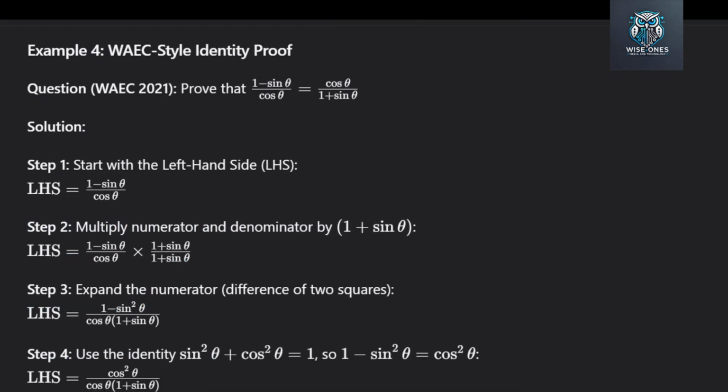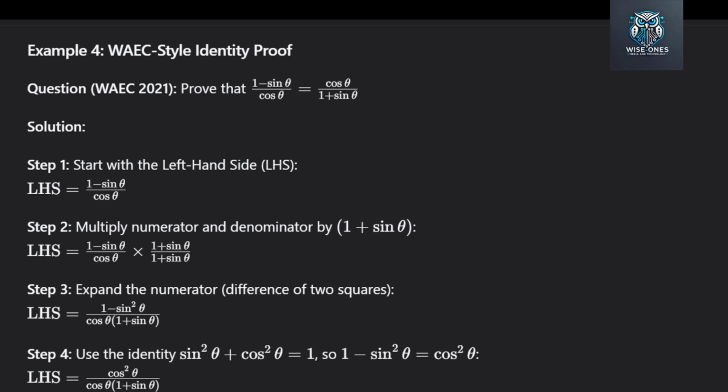WAEC style identity proof. This question appeared in WAEC 2021. The question is, prove that (1 minus sin theta) over cos theta equals cos theta over (1 plus sin theta). Now, when you are asked to prove an identity, you usually start with the more complicated side. In this case, let us start with the left-hand side.